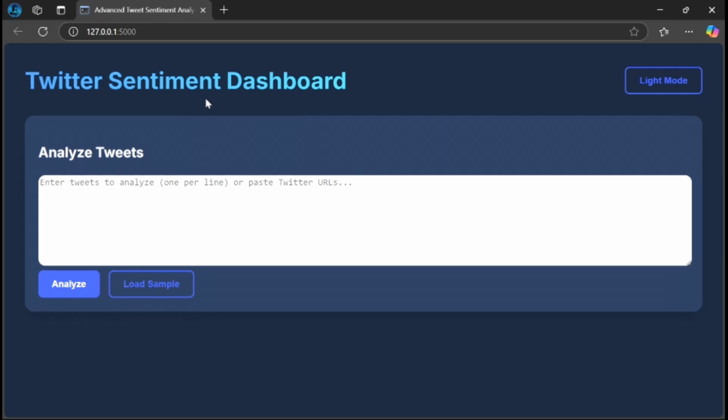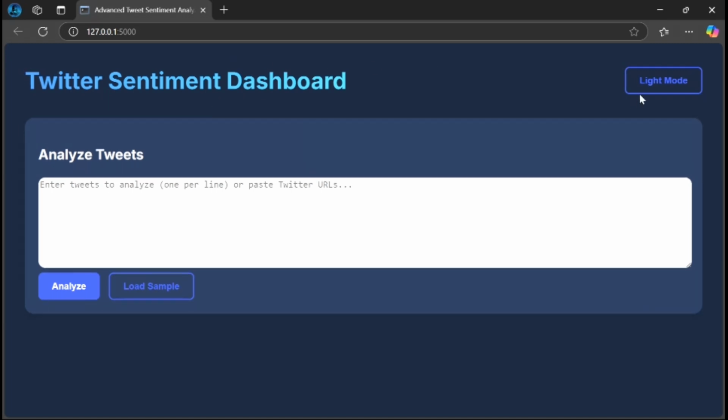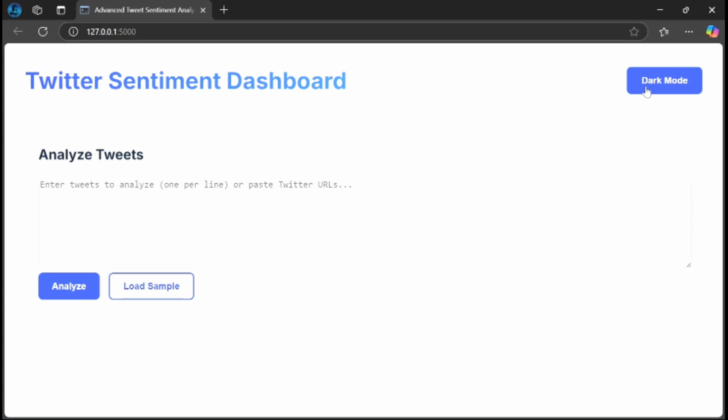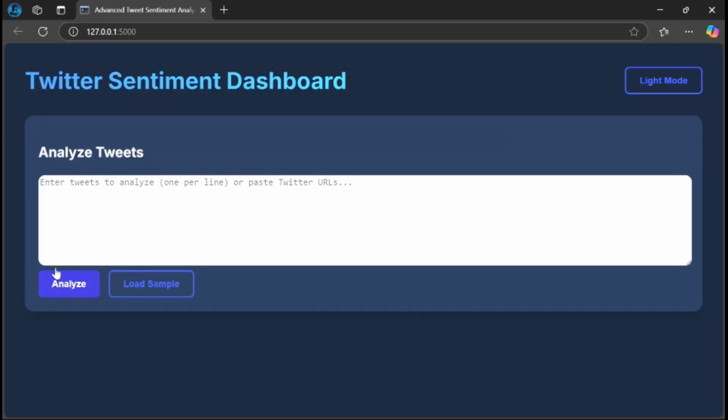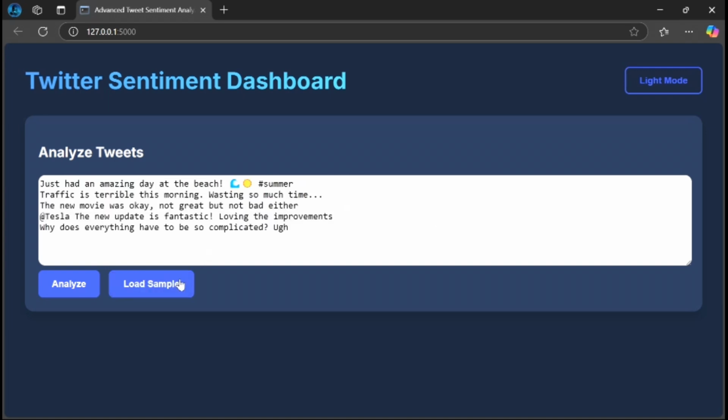As you can see, this is our front end Twitter sentimental analysis. We have a feature of light mode, dark mode if you want. And for analysis, we have a button for analysis. Here we can enter the tweets or even the comments. So now I'll load some samples by clicking here. It loaded some samples. Now we will analyze it.